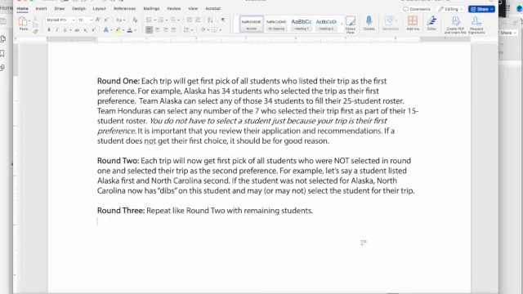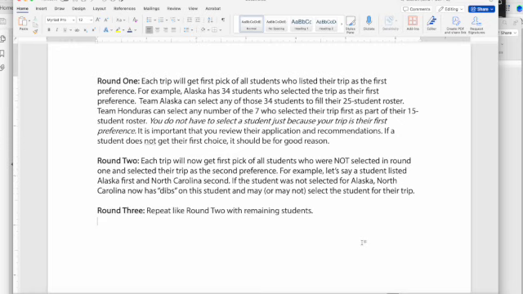The second round begins with each trip now selecting of all students who were not selected in round 1 and selected their trip as a second preference. For example, if a student listed Alaska first and North Carolina second, that student may not have been selected for Alaska, but now North Carolina has dibs on the student and may or may not select the student for their trip. So if North Carolina's trip is already filled after round 1, a student who selected Alaska first and North Carolina second may get bumped to their third preference because these trips are already filled and popular. Again, this is just an example.